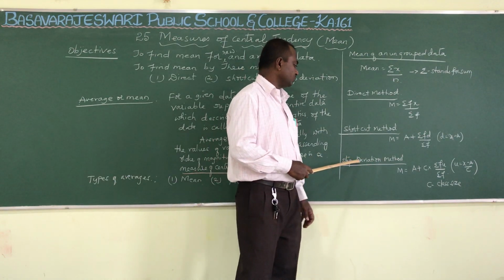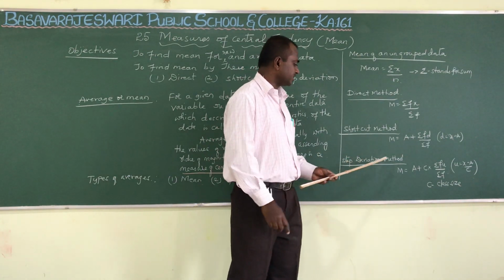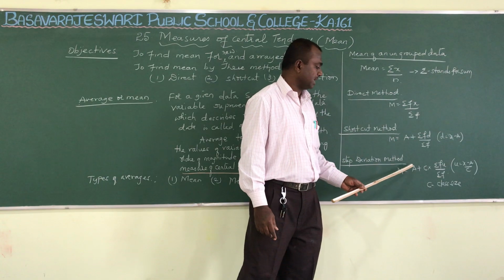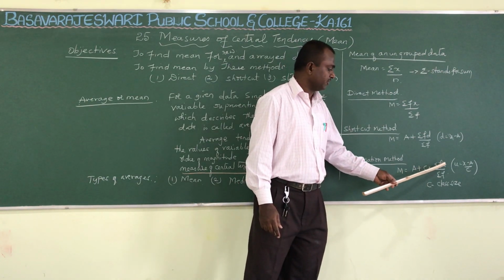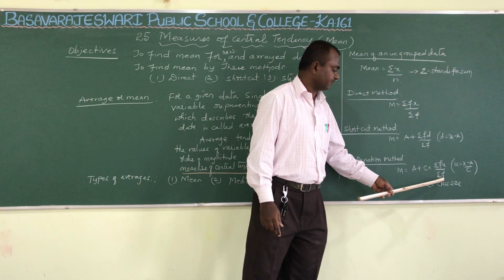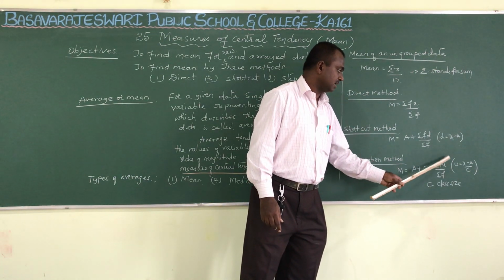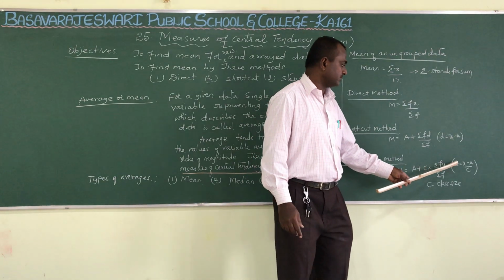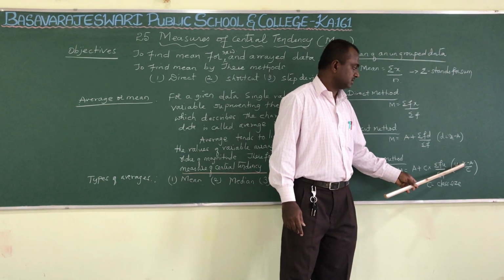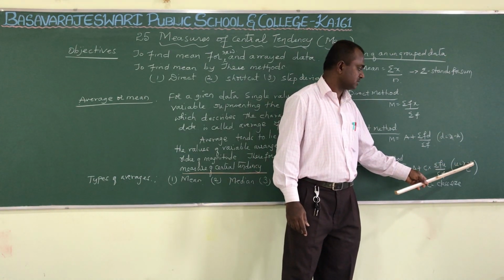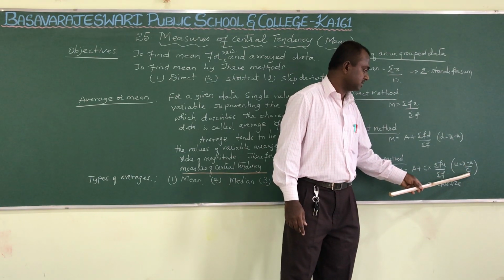This method is also used for the same reason, step deviation method. Mean is equal to a plus c into sigma fu by sigma f. What is c? C is the class size, and u is calculated using this formula: u is equal to x minus a, where a is the assumed mean, divided by c, the class size.